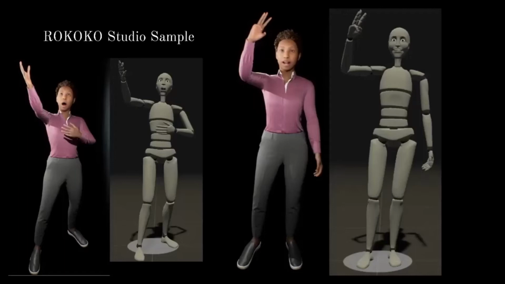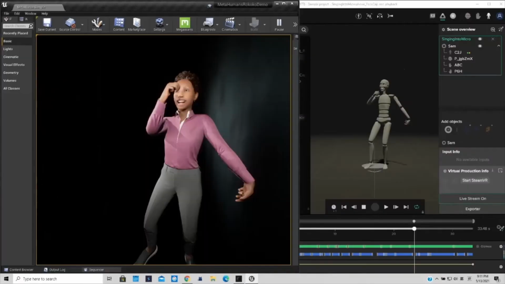So this is a sample of doing motion capture in MetaHuman with Rokoko. Since I've already retargeted the MetaHuman with the Rokoko model SAM in Unreal Engine, the only thing I need to do is to create a live link between Rokoko Studio and UE4.